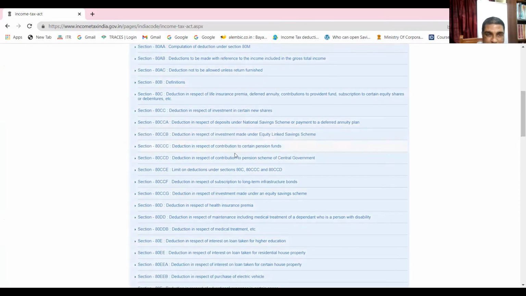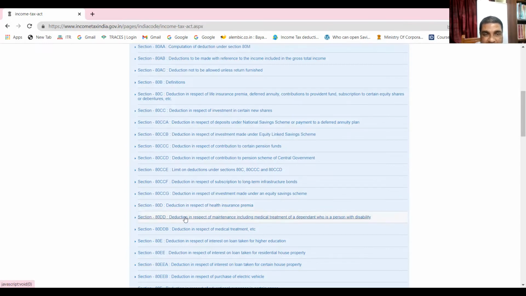At appropriate time we'll be learning this. Limit of deduction, taken together, is 1,50,000, and in some specific situations it may go up to 2 lakh rupees. That is 80CCE deductions. Okay, you see health insurance premium is deductible under section 80D.